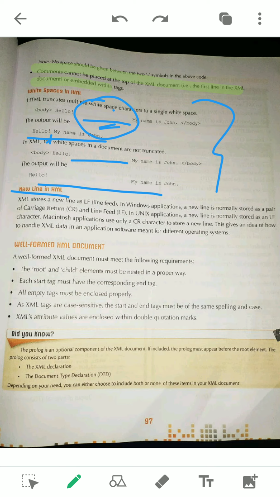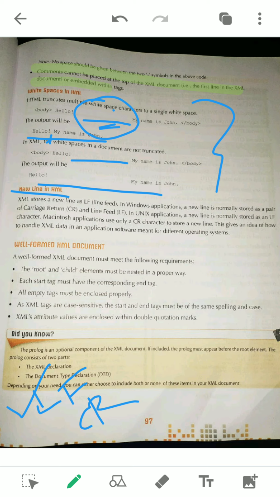Remember this one. Now I come to the topic: new line in XML. How to store a new line, meaning to break the line. If the question comes directly, remember there are two characters, one is the LF character, another is the CR character. Remember LF and CR. If the question comes directly, how does XML store a new line? Simply you write LF, meaning line feed.